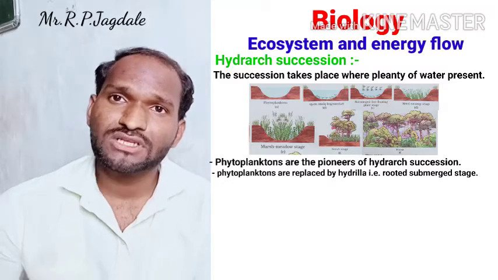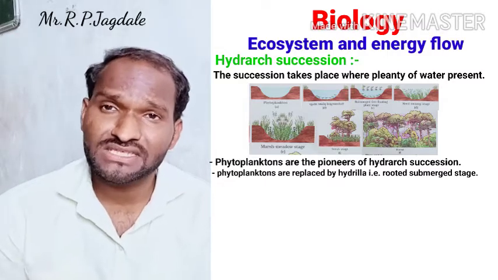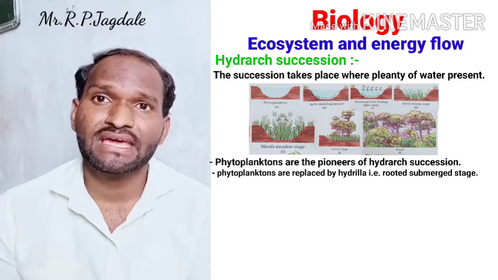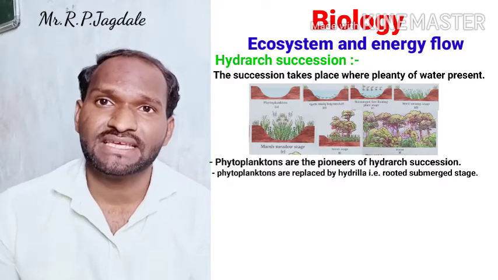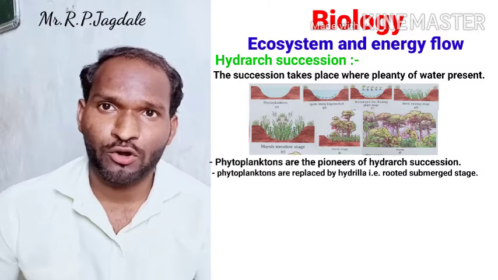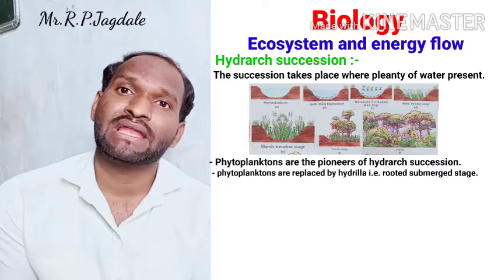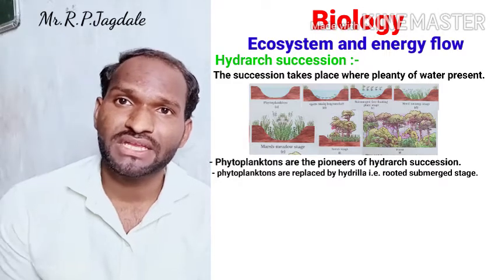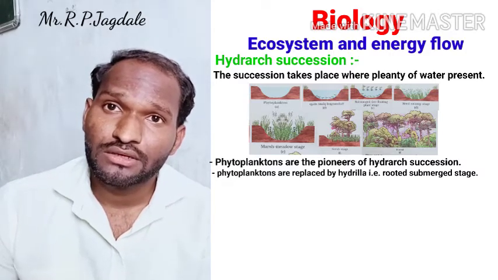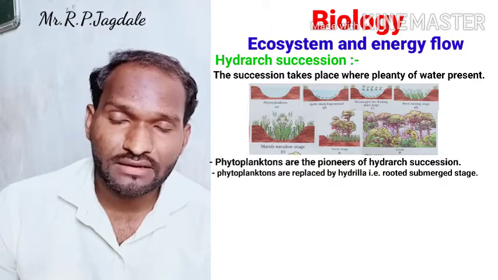After some time, when dead organic matter of that species mixes into that area, the layer of soil is going to increase there and the water level is going to decrease. Because the bottom is going to increase, it comes upper and upper, so the water level is going to decrease from the bottom. Now the next stage is the rooted